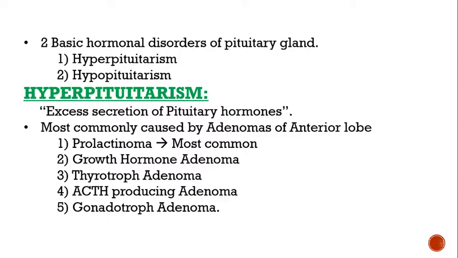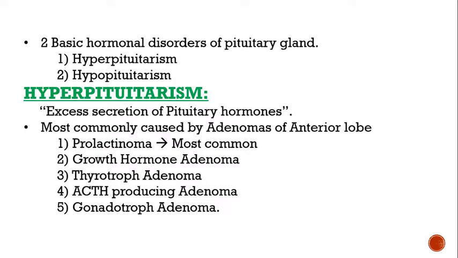Then basically there are 2 basic hormonal disorders of the pituitary gland. The first one will cause hyperpituitarism, and the other one will cause hypopituitarism. You can imagine that when there is hyperpituitarism, all the hormones will be produced in excess from their normal range or levels. Then as a result, the body